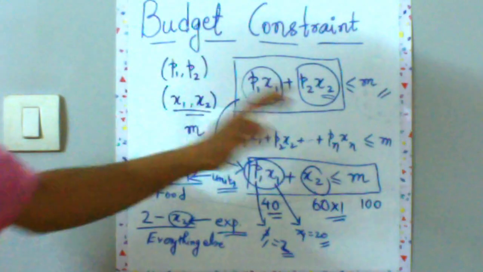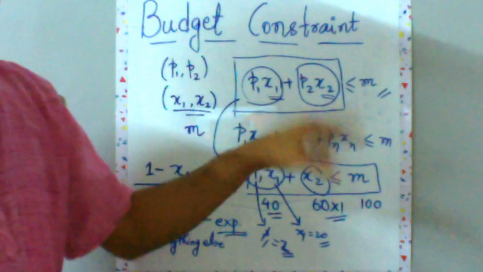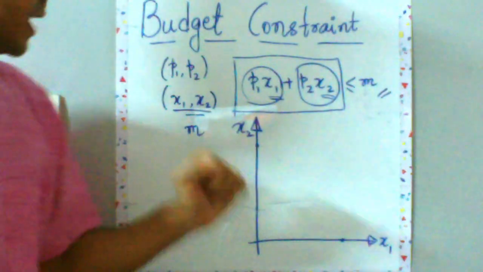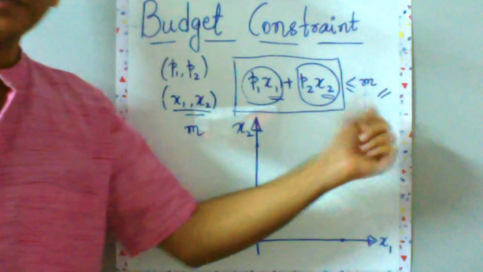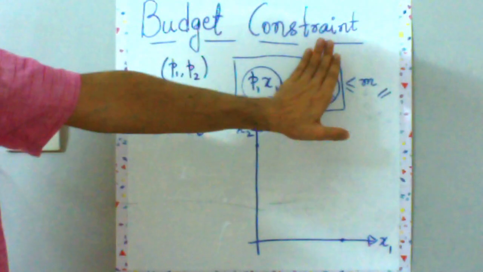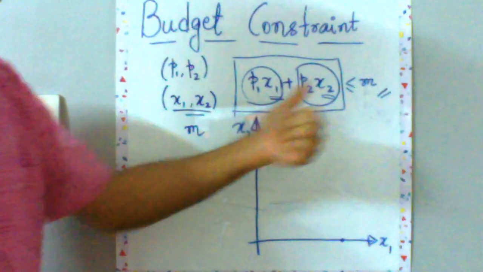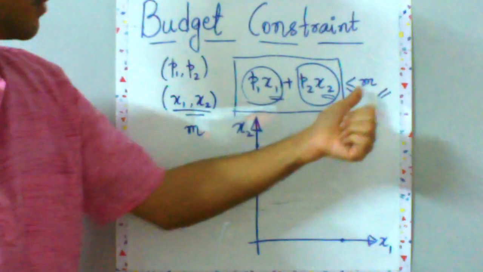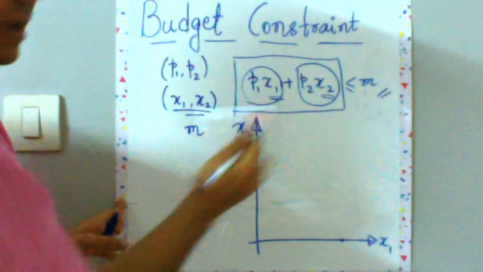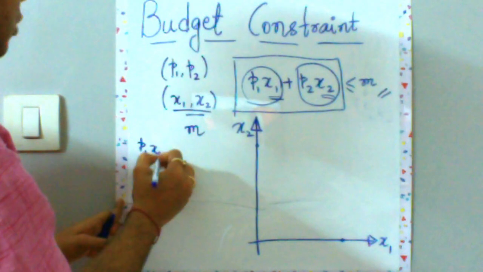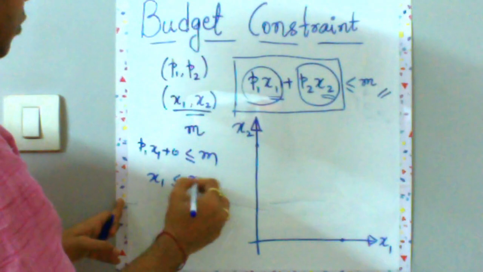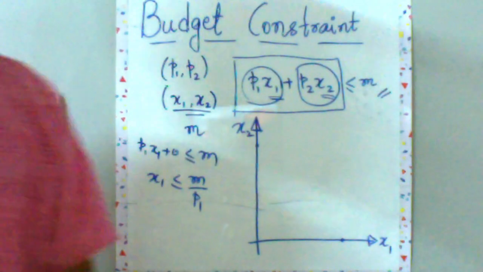Let me draw this budget constraint: P1 x1 plus P2 x2 less than or equal to M. Then we'll understand what kind of situation we are getting ourselves into. Now let us suppose you are spending all of your money on good 1. So the second term becomes 0, and P1 x1 is less than or equal to M, or x1 is less than or equal to M by P1, right? So in that case, your P1 x1 plus 0 will be less than or equal to M, and you're consuming only good 1.